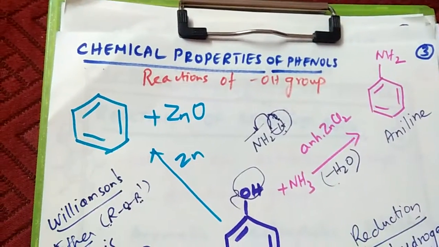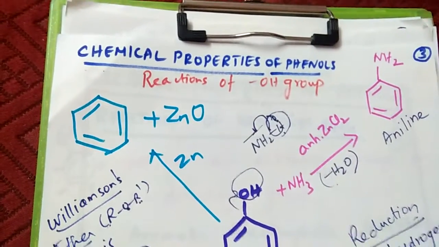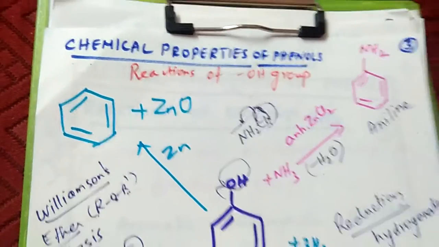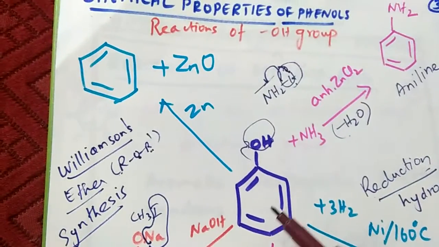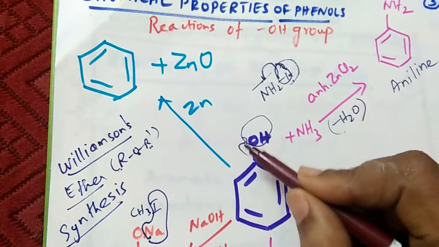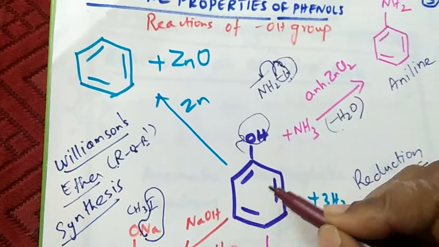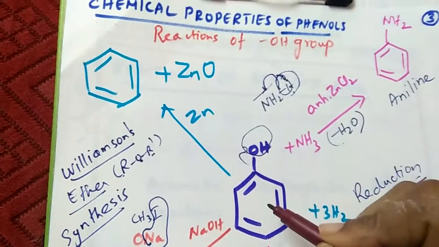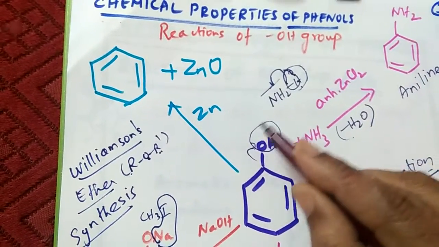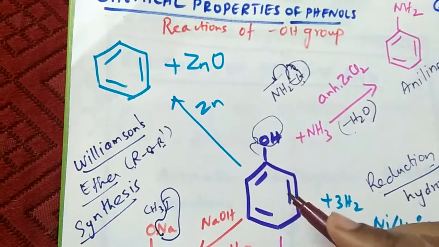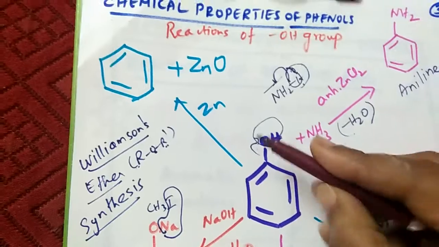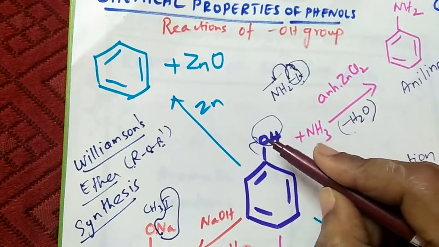Hi students, in this video module we are going to discuss the chemical properties of phenols. We already know that the structure of phenol is C6H5OH. That is, the hydroxyl group or the alcohol group is directly attached to the benzene ring. There are two types of chemical properties undergone by phenol: one is the property of the hydroxyl group, the other is the property of the benzene ring. In this page, we are going to discuss the property of the hydroxyl group.